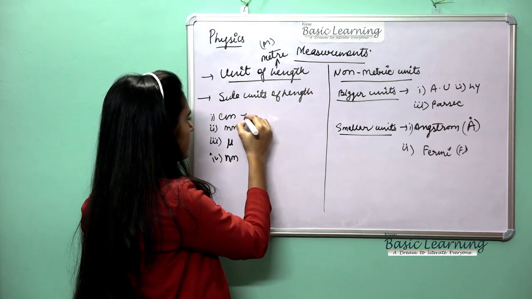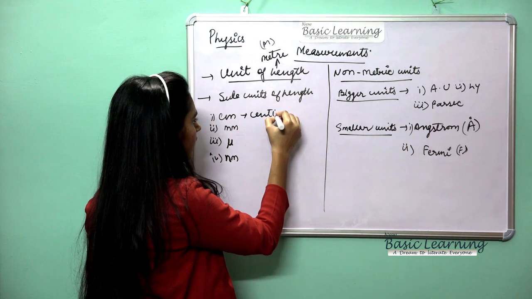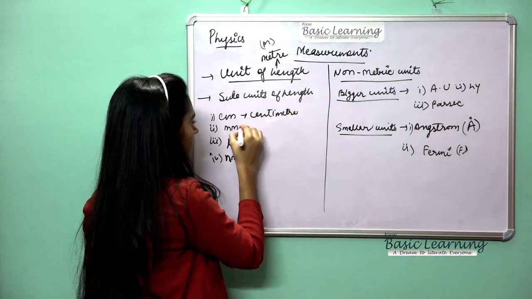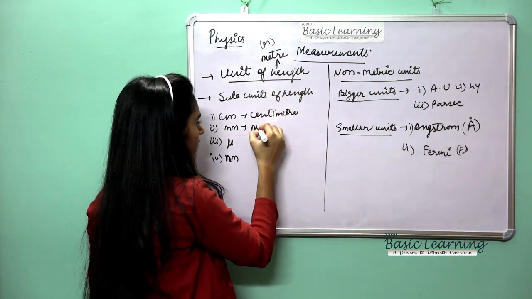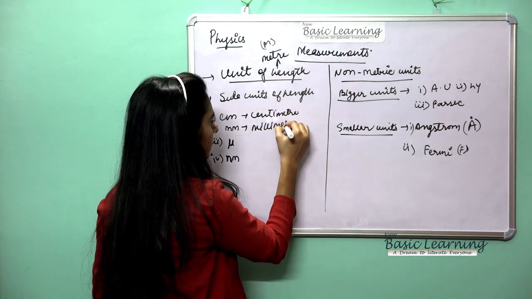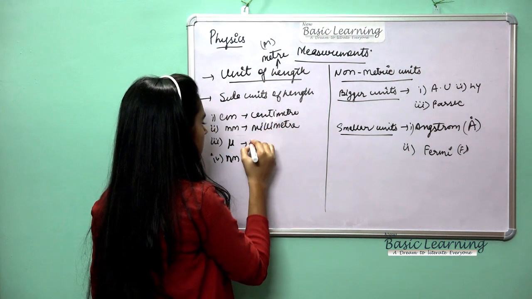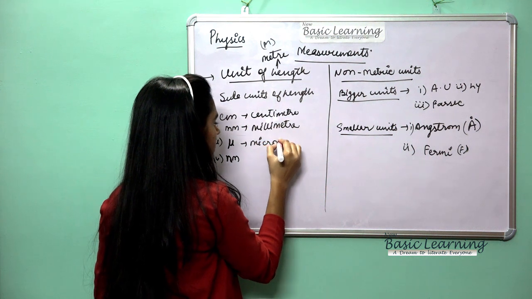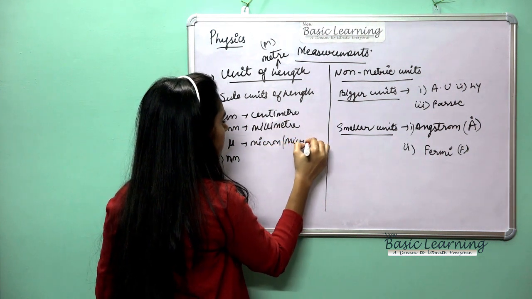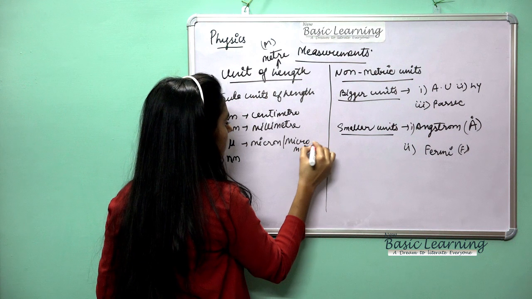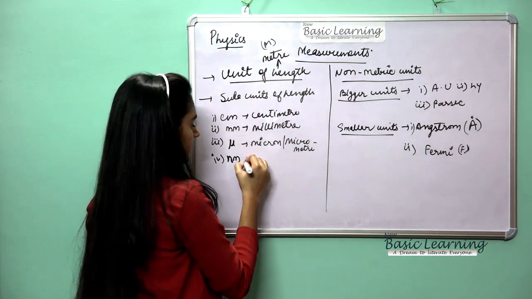Okay, it is centimeter, it is millimeter, this is micron, or you can say micrometer. Okay, and this is nanometer.